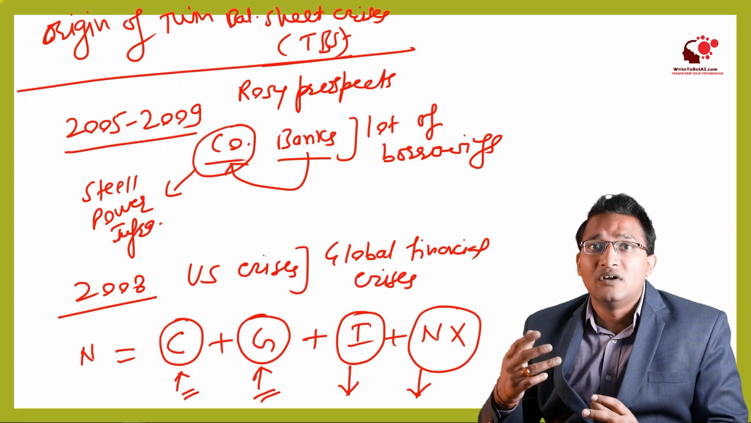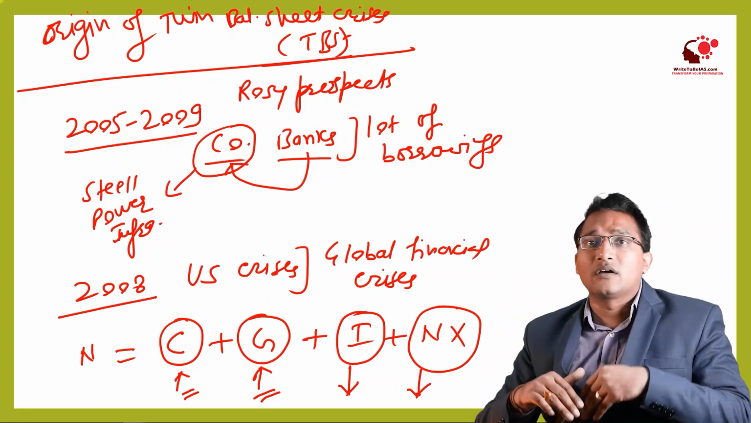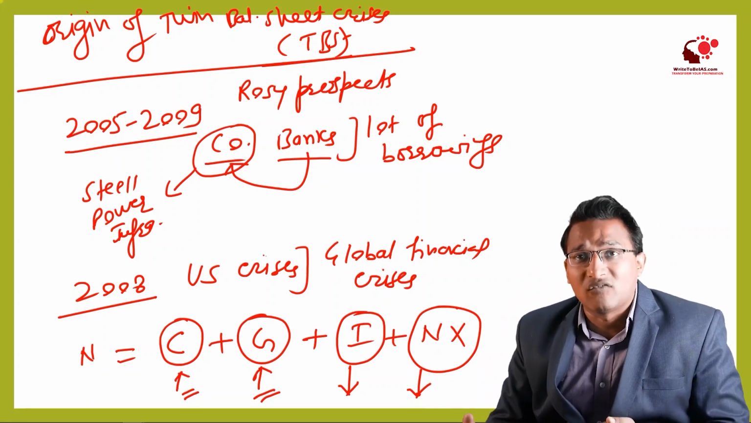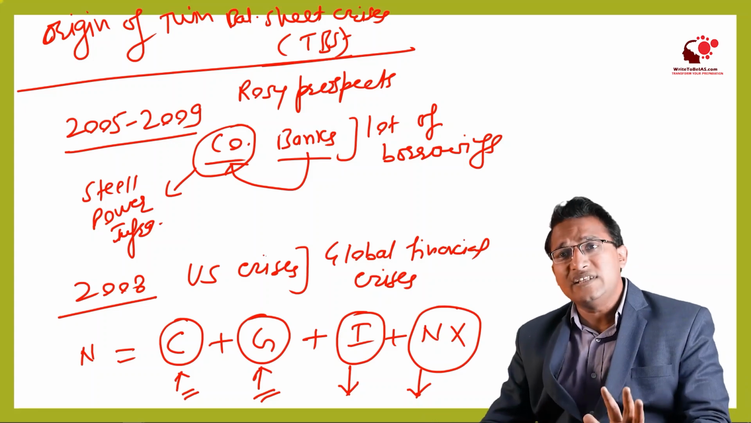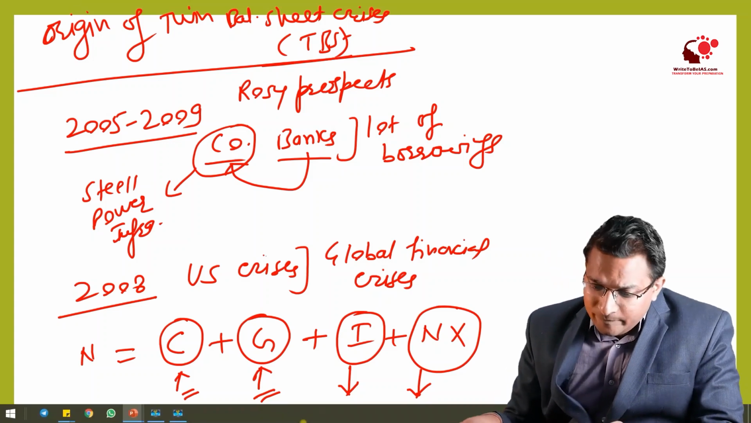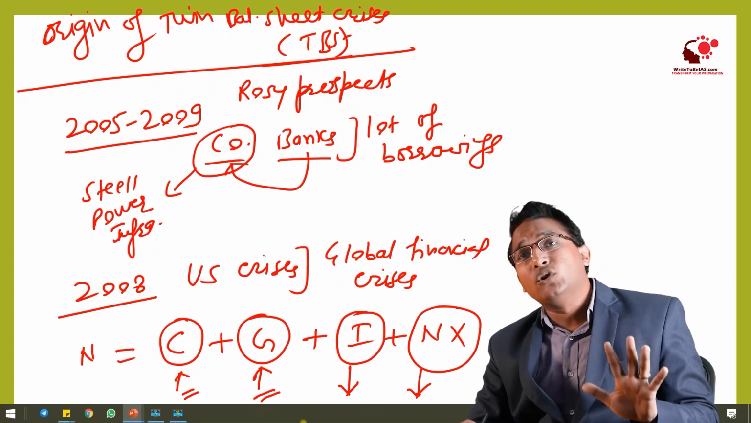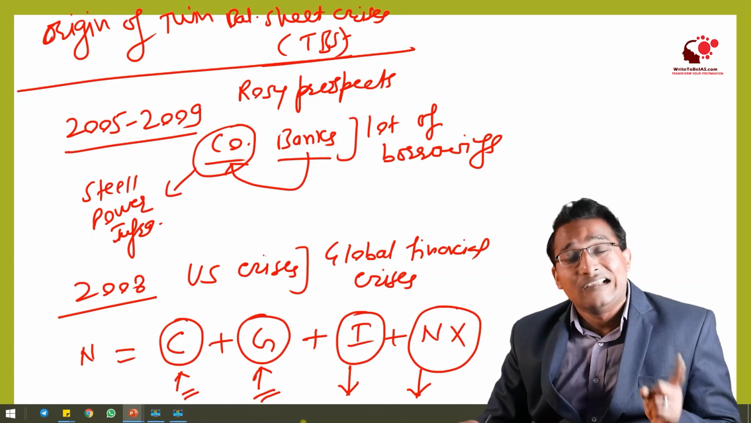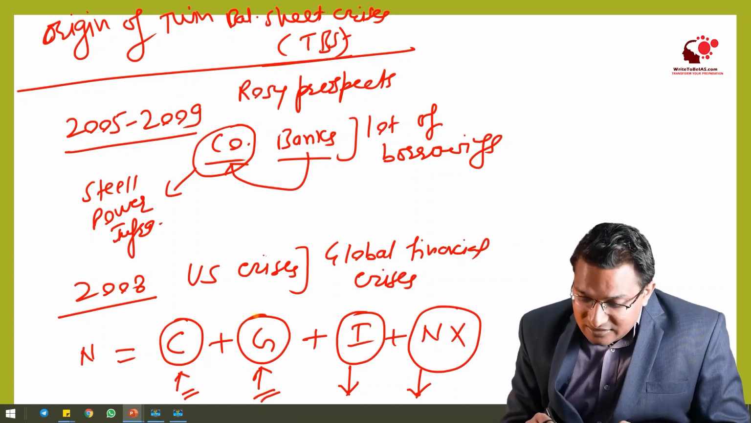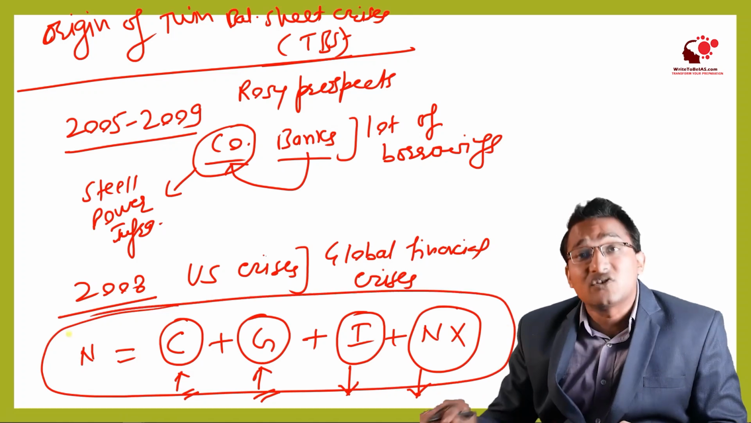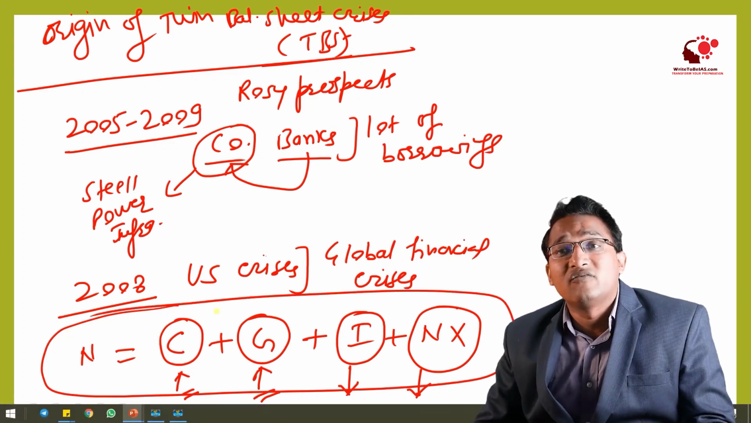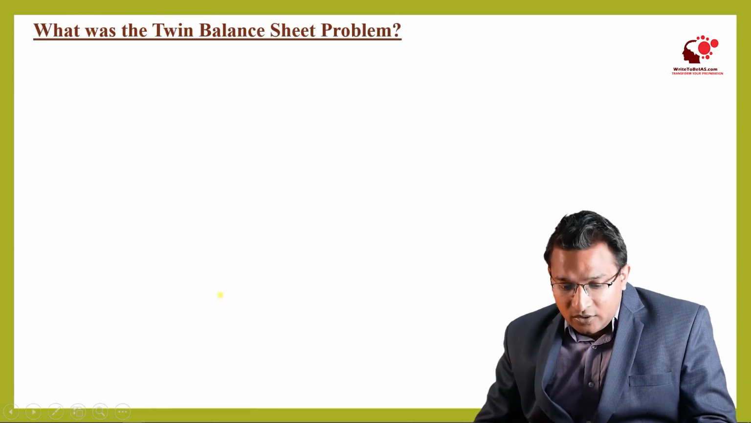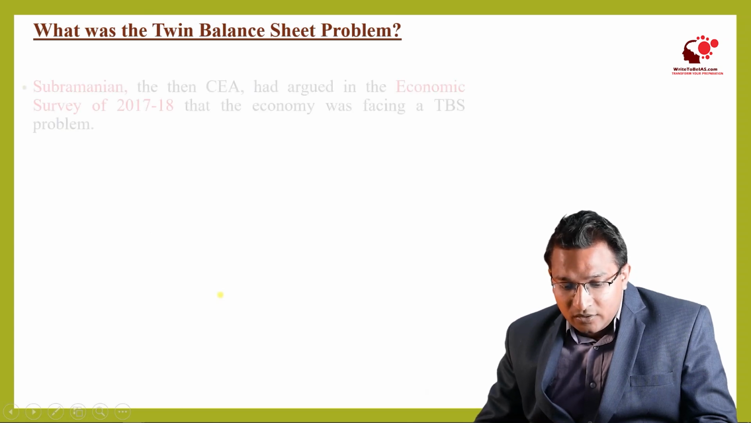So in the hope of coming out of the slowdown, the companies were getting loans from the banks. So this C and G were high. Therefore, even though there was a global financial crisis, still in India, the national income was not impacted much and the GDP growth rate remained very stable. Right? So what was the twin balance sheet crisis?